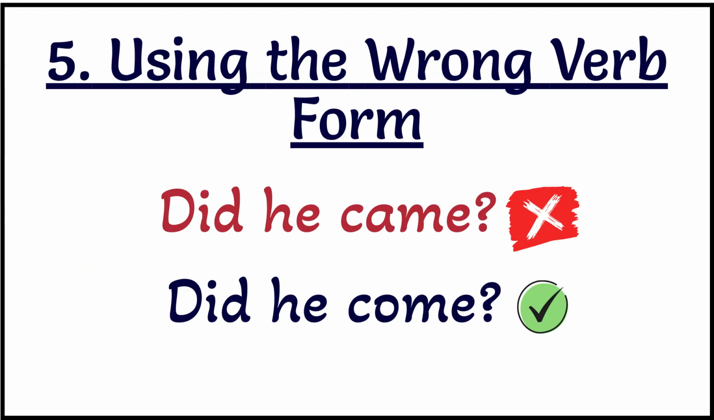Lastly, another mistake that some make is using the wrong verb form, especially when asking questions in the past tense. For example, did he came? This is incorrect and should be did he come. When we use did, we are already showing that the sentence is in the past tense. Therefore, the main verb should remain in its base form, not its past form. So we say, did he come, not did he came.